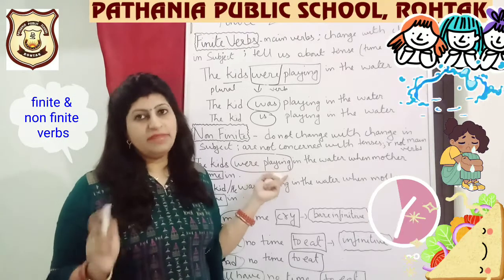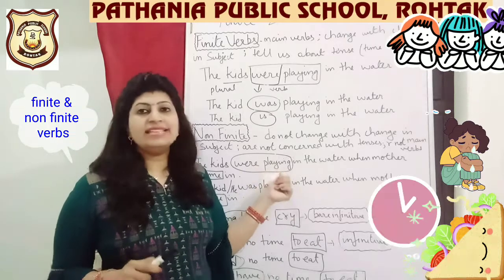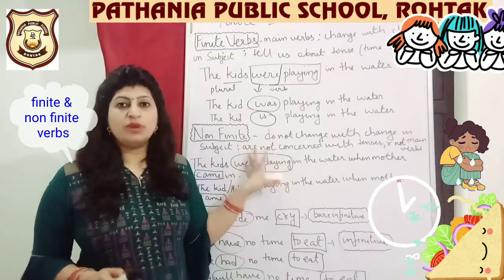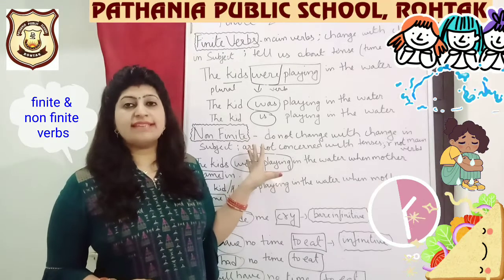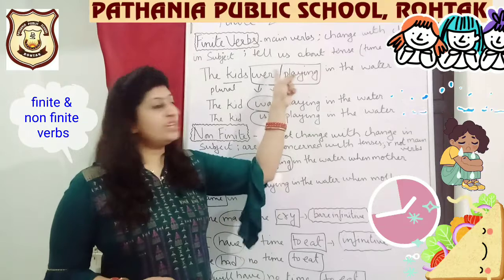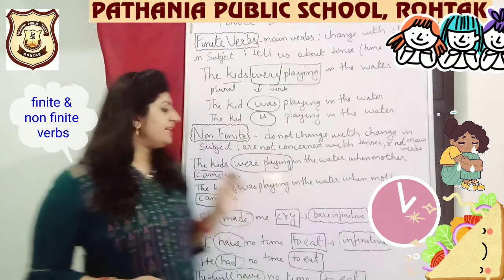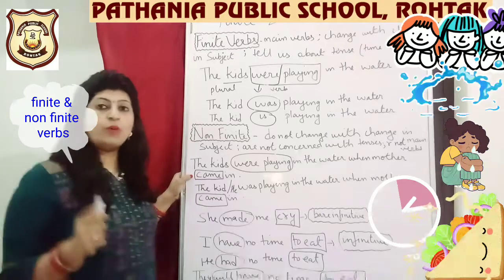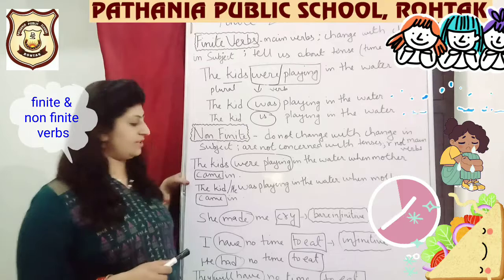Were playing is your main verb. Okay, were is your helping verb. Playing is your main verb. Altogether, I will say that were playing is an example of what? This is an example of finite verb. We have just read above that it was an example of finite verb. Came out here is an example of non-finite verb. Why? We will just compare the points about it with the definition.